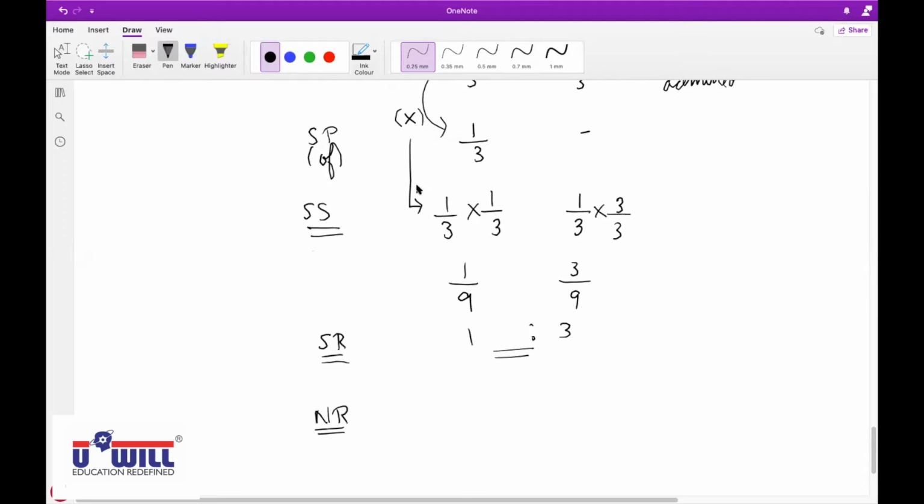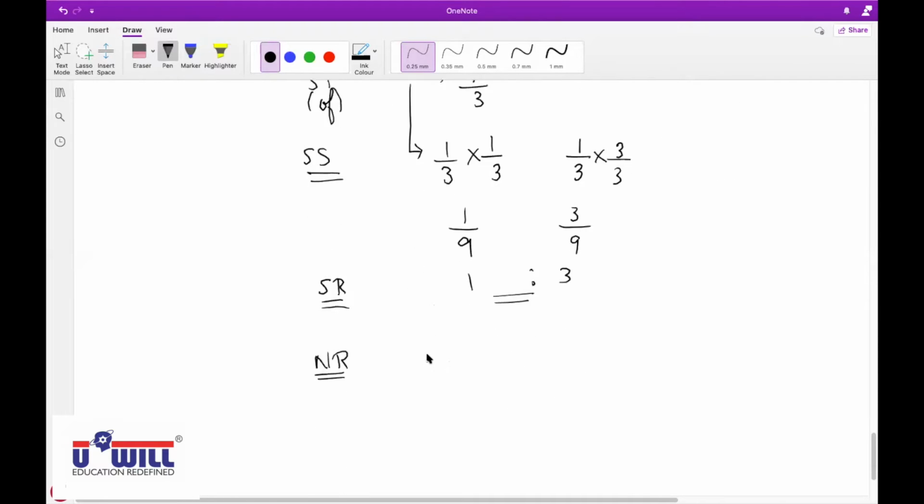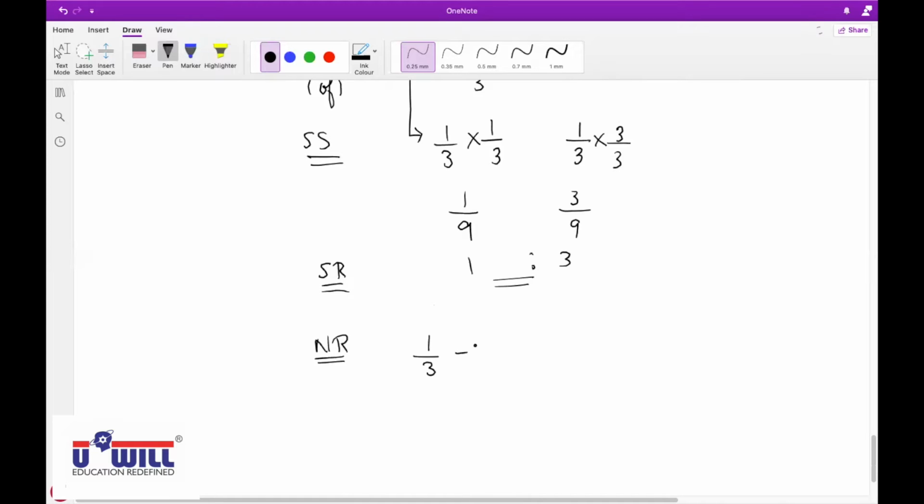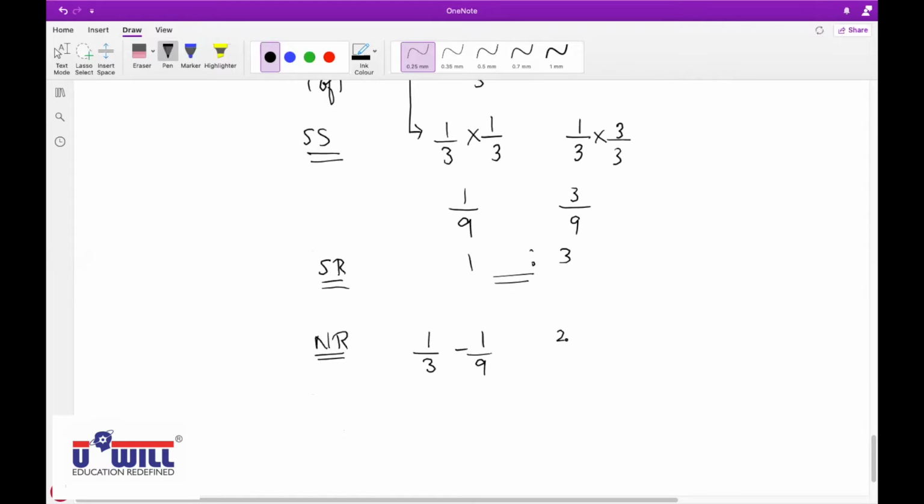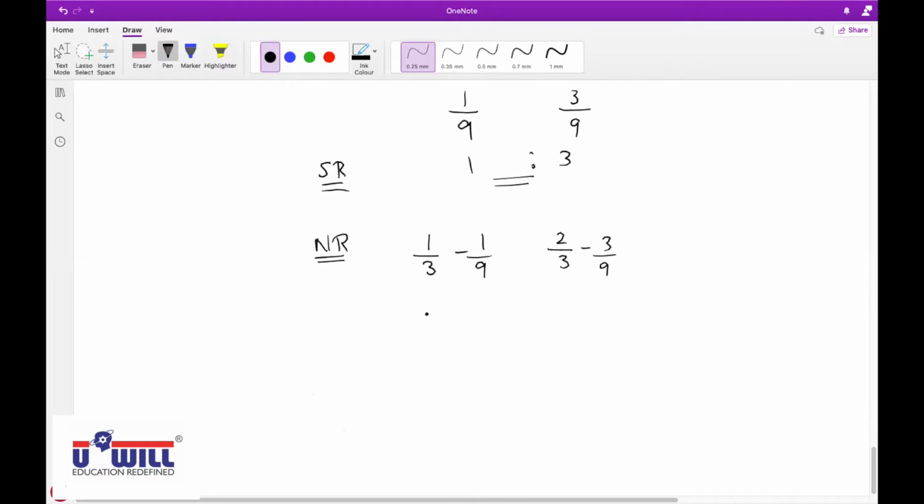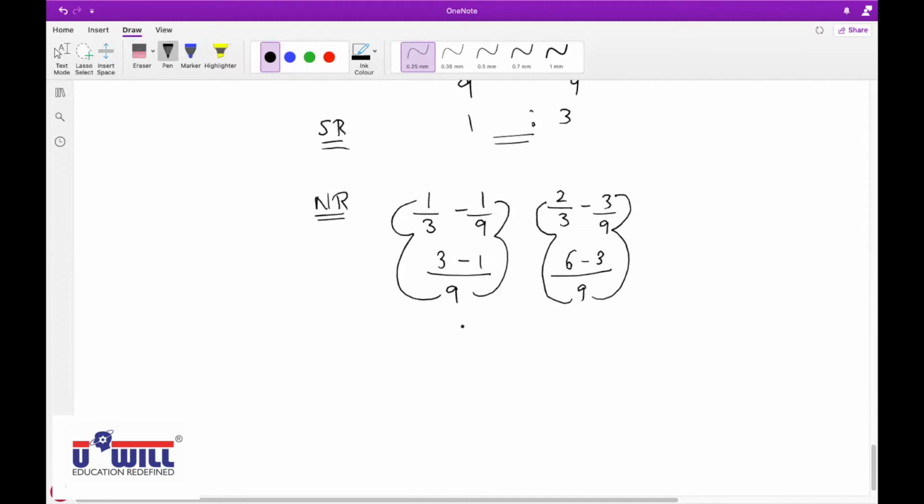Old ratio minus sacrifice share. Yeah, so old ratio of Shivani 1/3 minus sacrifice share 1/9. Same way for Neeraj, 2/3 minus 3/9. LCM is 9, so 9 divided by 3, 3 into 1, 3. 9 divided by 9, 1 into 1, 1. 9 divided by 3, 3 into 2, 6. 9 divided by 9, 1 into 3, 3. So 2/9 and 3/9 is the new ratio.